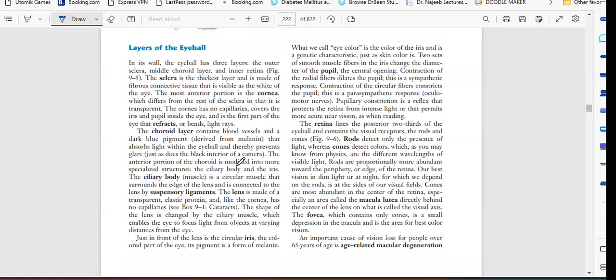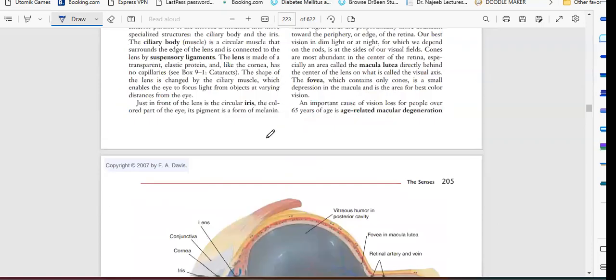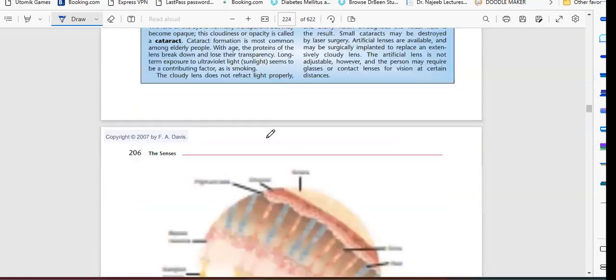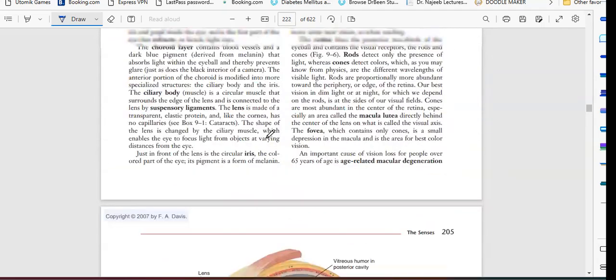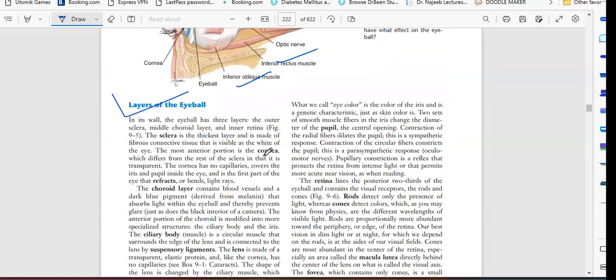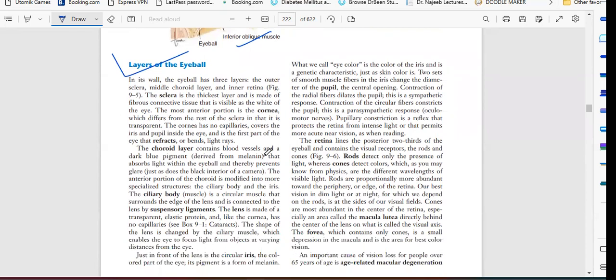Next, we will talk about the layers of the eyeball. How many layers are there? Okay, let's talk about the eyeball now. We talked about the eyelid, conjunctiva, lacrimal glands, the muscles of the eyeballs and the bones of the eyeballs, the orbit of the eyeballs. Now we will talk about the layers of the eyeball. How many layers are there? What is present in the eyeball?